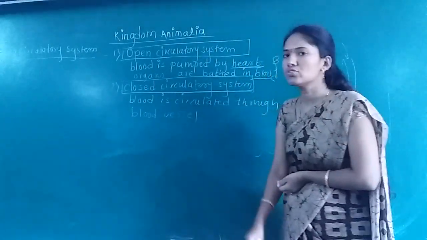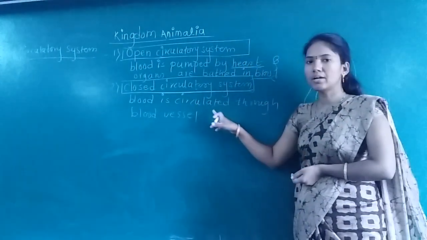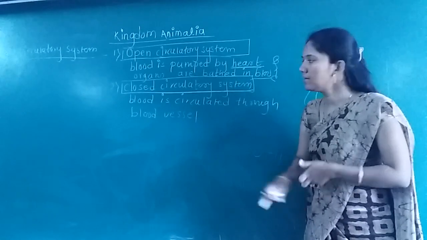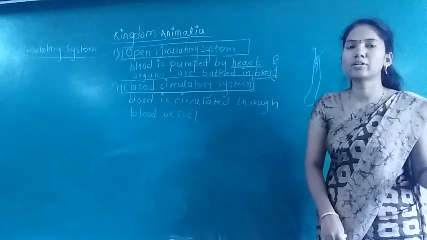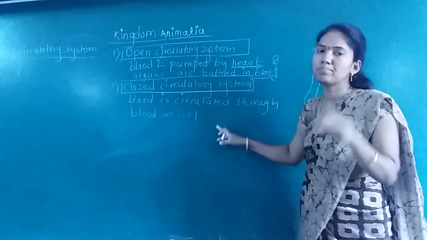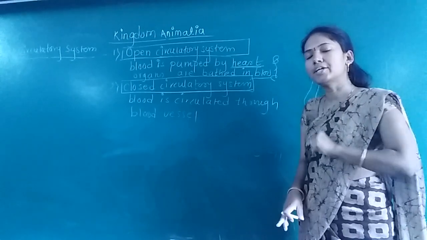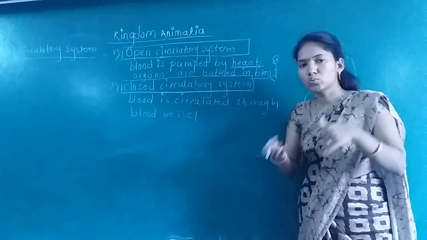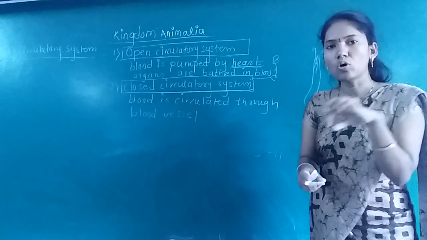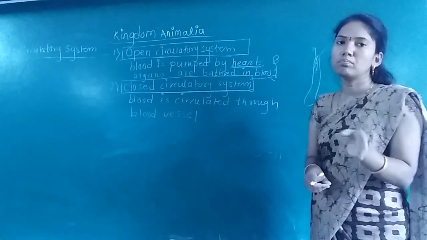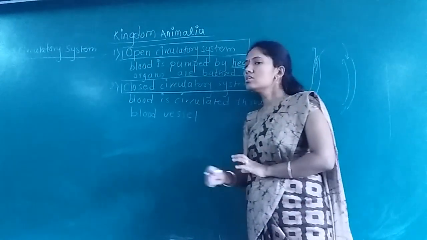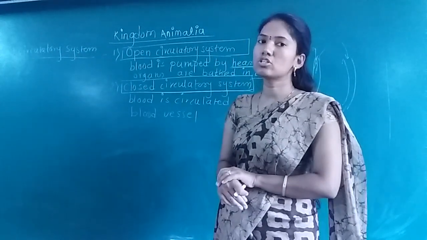Now what is closed circulatory system? In closed circulatory system, blood is circulated through the blood vessels. Whatever blood is pumped by the heart circulates through the blood vessels and is supplied to the various organs. Once again, I am going to repeat that in closed circulatory system, blood does not come outside the blood vessel. Only the things which have to be supplied to the organ, and the things from the organ, enter into the blood through the wall of that blood vessel. Blood does not come outside the blood vessel and in direct contact with the organ. So this is circulatory system. I hope all students have understood this.